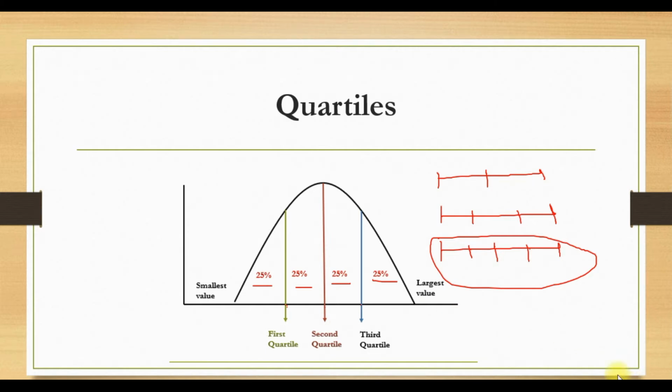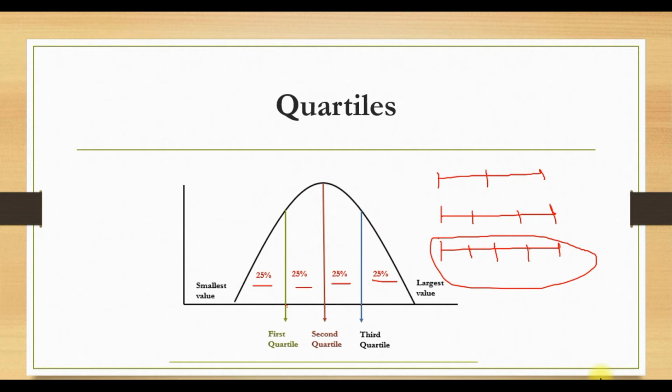We can also understand quartiles by considering the example of a quarterly report. In every organization, there are some reports which we have to give quarterly. So we divide the 12-month period into 4 equal parts, and we give the report after every 3 months. 12 divided by 4 is 3.